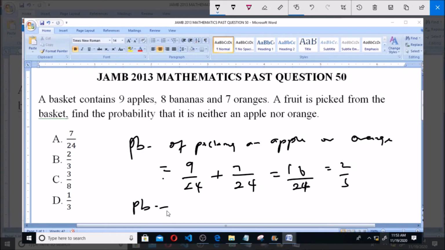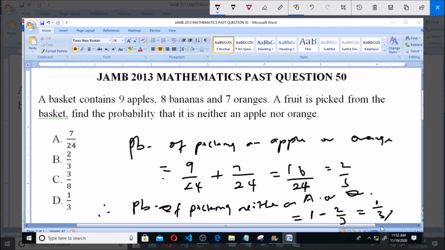Therefore, the probability of picking neither an apple or orange will be equal to 1 minus the probability of picking an apple or orange, that is 1 minus 2 over 3, and that is equal to 1 over 3. So the answer to this question is option D, 1 over 3.